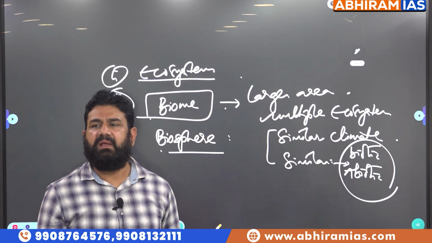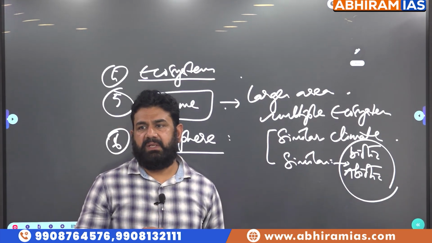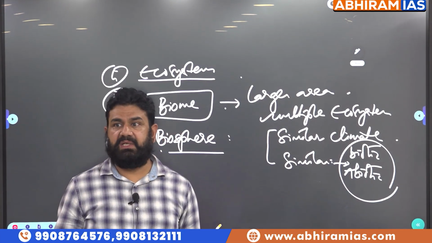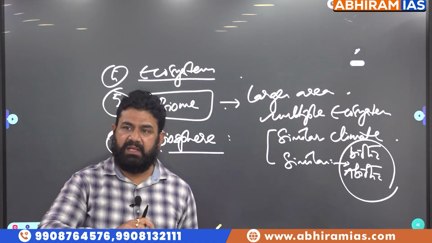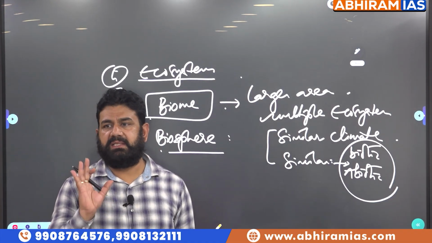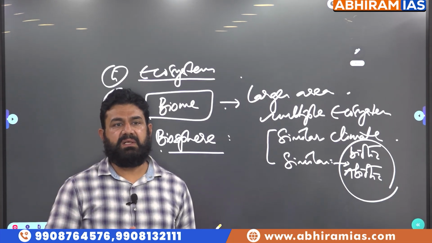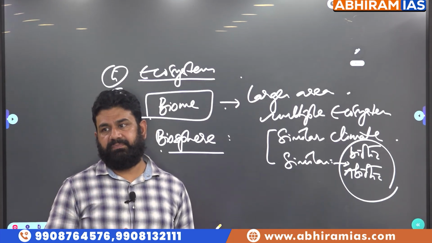Multiple ecosystems, when studied together in a given large region having similar climate, hence similar biotic and abiotic components, that large area is often referred to as a biome.